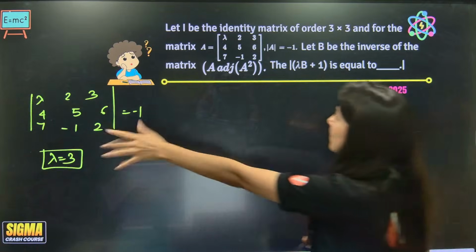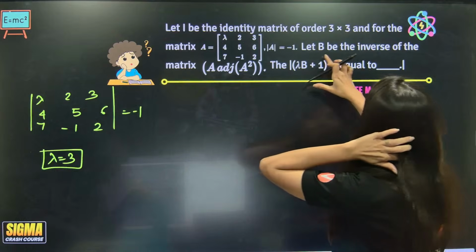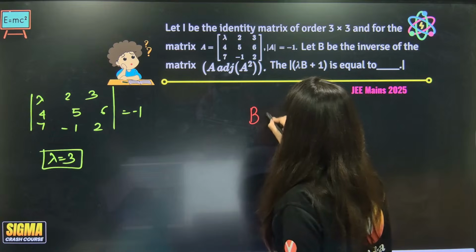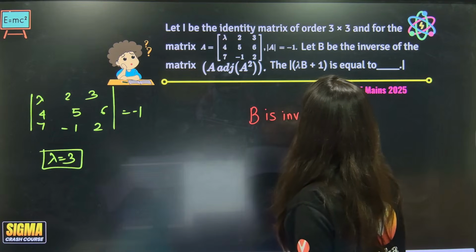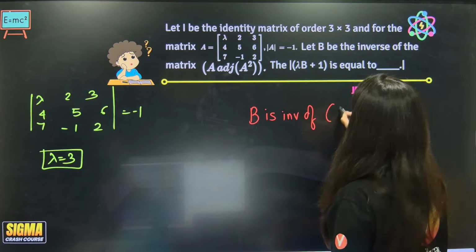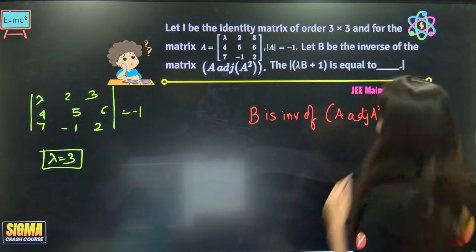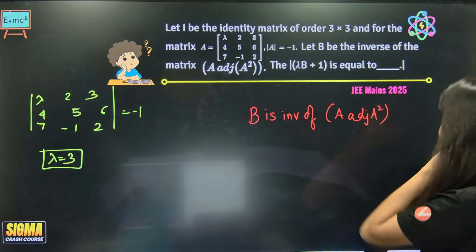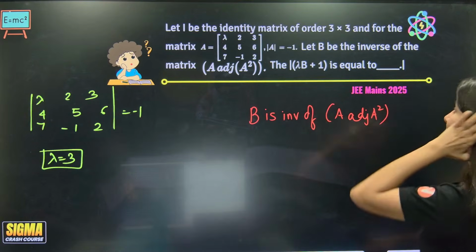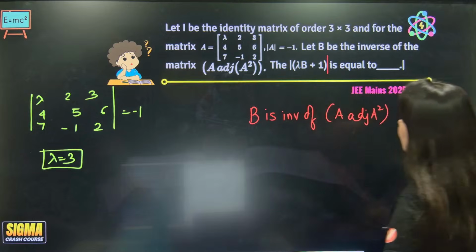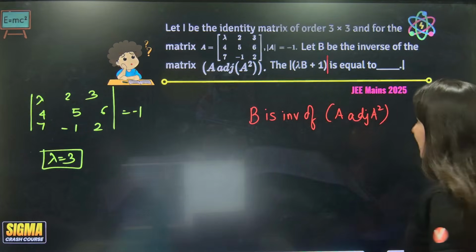Okay, this, so everybody will calculate. Now, B is the inverse of this matrix, which is A adjoint A square. And what they are saying is: mod of lambda B plus 1 is equal to what? So mod of lambda B plus 1. For that, I will need a couple of things, a couple of formulas. Let me tell you.